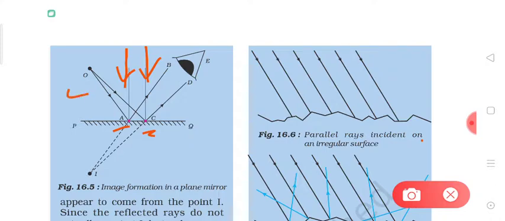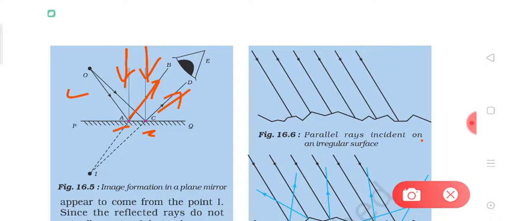Now by using the law that the angle of incidence is always equal to the angle of reflection, you will draw the two reflected rays, AB and CD. These are the two reflected rays.